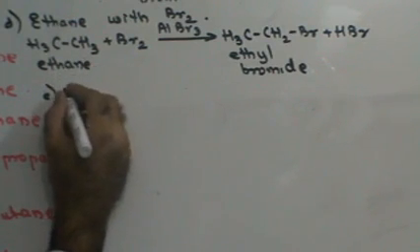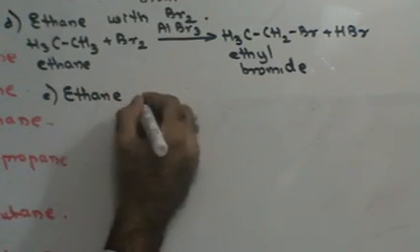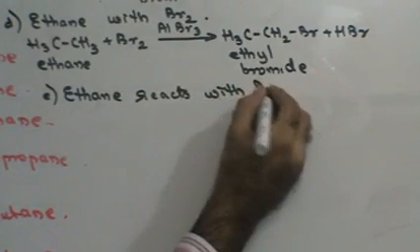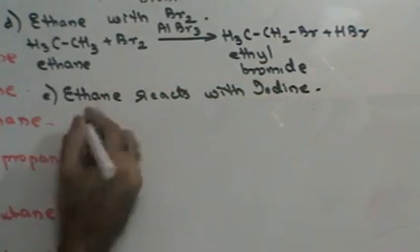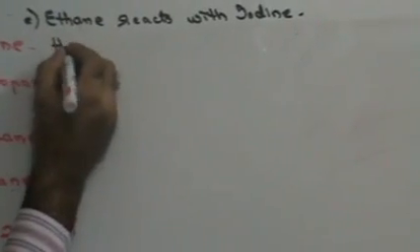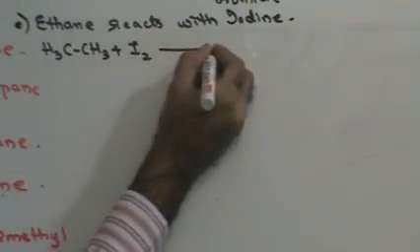What happens when, say, ethane reacts with iodine? Right? Ethane, H3CCH3, reacts with iodine gas.